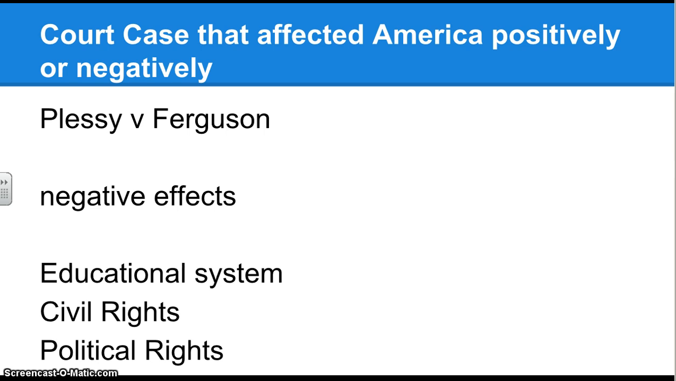The key is to make sure that whether you're arguing that your act or court case or government law or government procedure or whatever it is that you're arguing either had all positive or all negative, and you're looking at probably around 3 areas that these effects could be impacted.